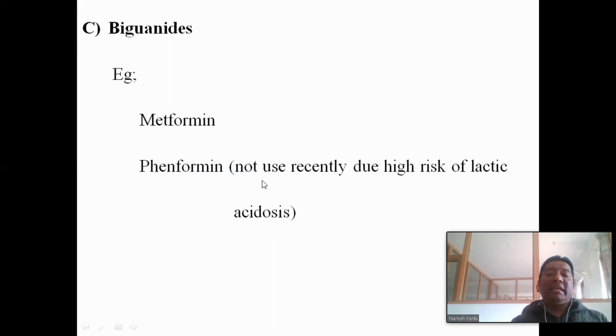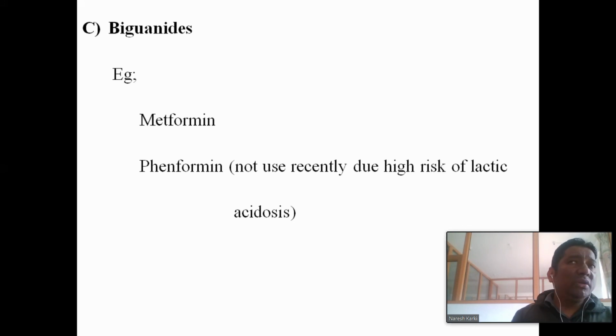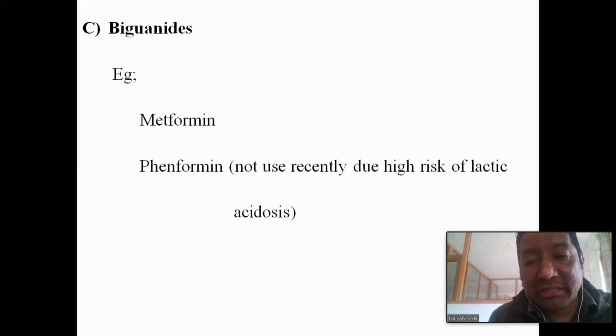Why is lactic acidosis associated with the biguanides? Metformin also causes lactic acidosis, but compared to phenformin, phenformin is more likely to produce lactic acid. The main action of metformin is that it inhibits hepatic gluconeogenesis, and that also inhibits lactic acid metabolism. Because of this, there is excessive accumulation of lactic acid in the body, which leads to lactic acidosis.